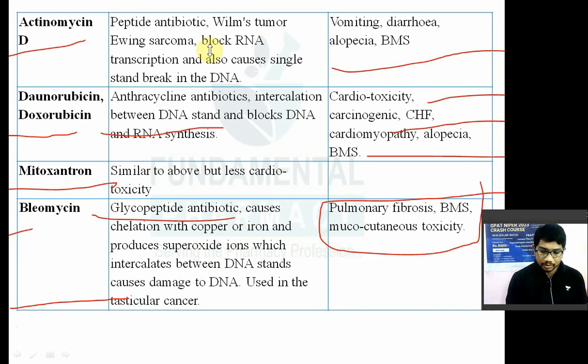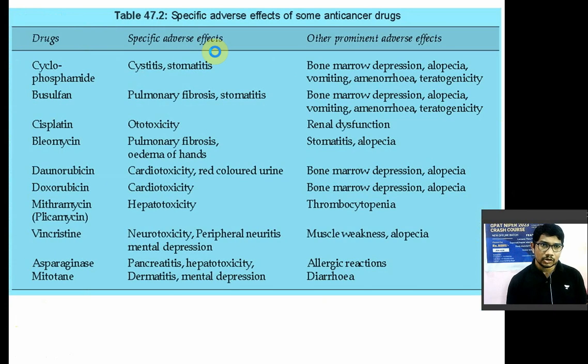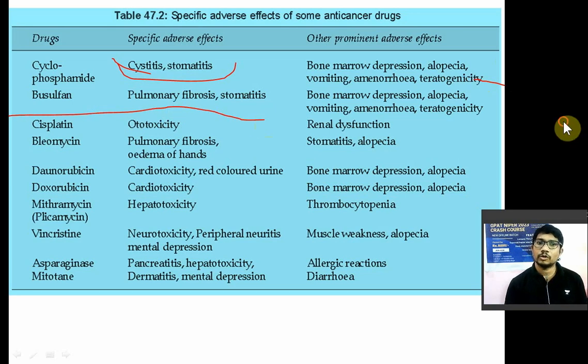Now we'll see the another important points. So cyclophosphamide क्या करता है? Hemorrhagic cystitis करता है, stomatitis करता है. Bone marrow, these are the main adverse effects. So main adverse effect of your cyclophosphamide is cystitis and stomatitis. So particularly hemorrhagic cystitis prevented by mesna. उसके additional adverse effect क्या है? Bone marrow suppression, alopecia, vomiting, amenorrhea, teratogenicity. So busulfan, it can cause pulmonary fibrosis and stomatitis. They are the main adverse effect. Now other adverse effects are bone marrow suppression, alopecia, vomiting, amenorrhea, teratogenicity, etc.